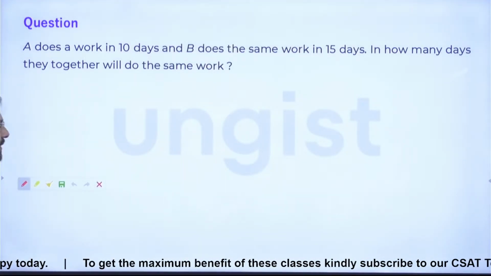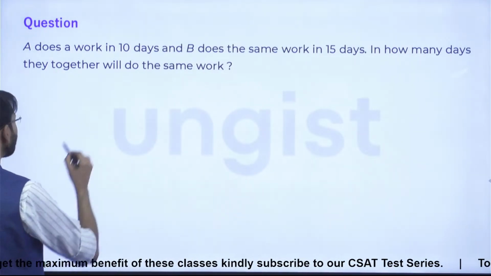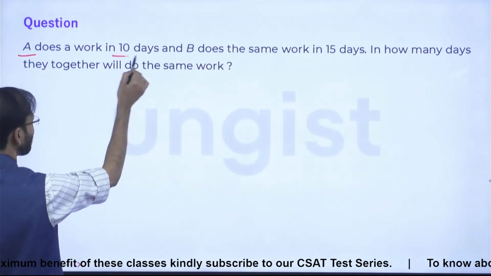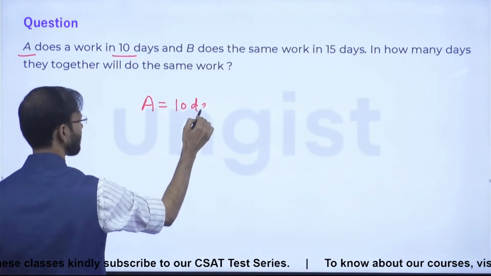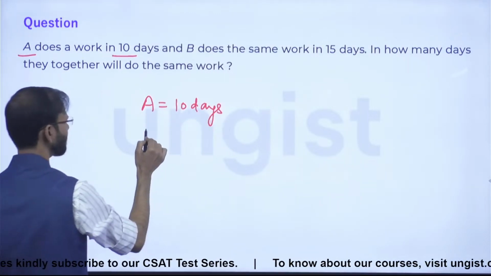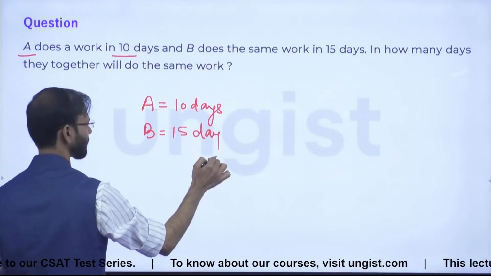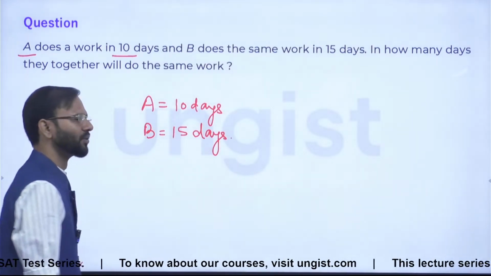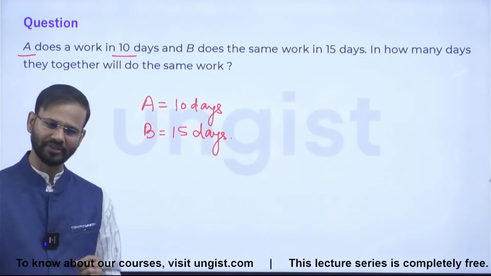Yes, everyone, let me talk about the process. The question is saying A can complete a piece of work in 10 days, and B does the same work in 15 days. So here, we will take the LCM of 10 and 15.